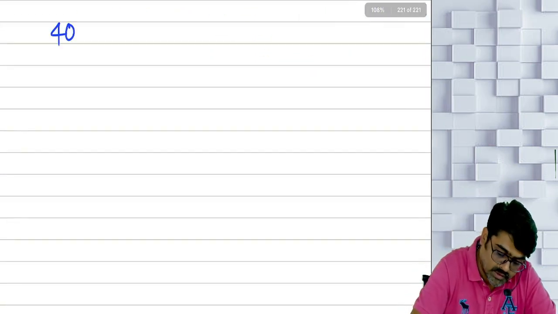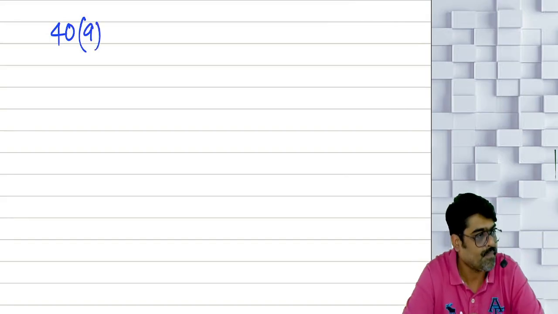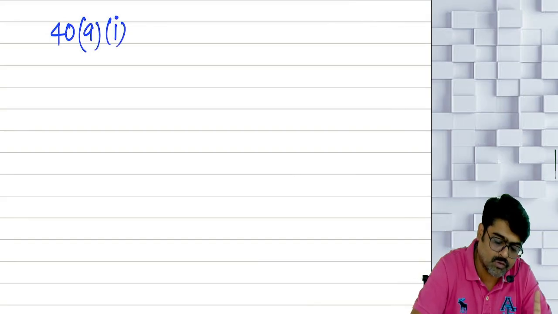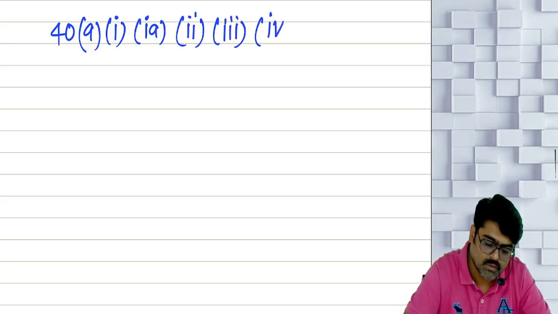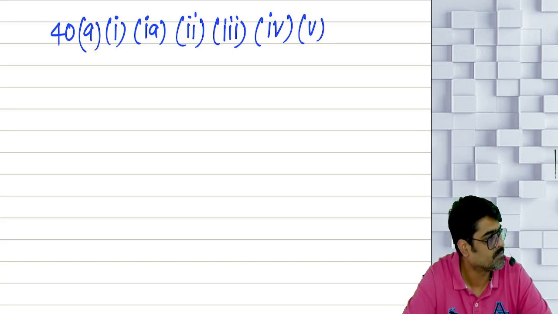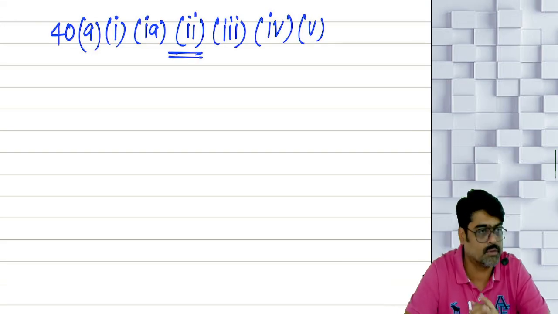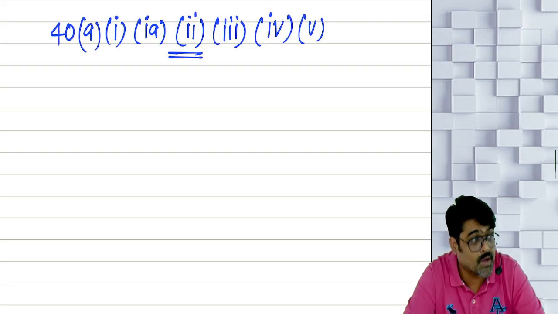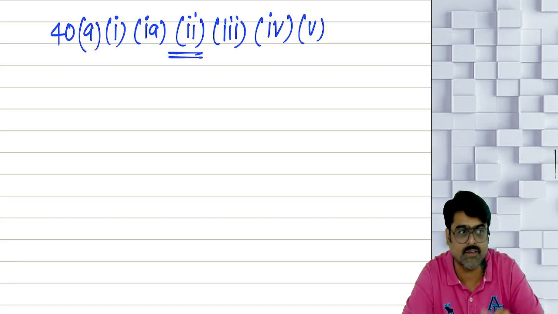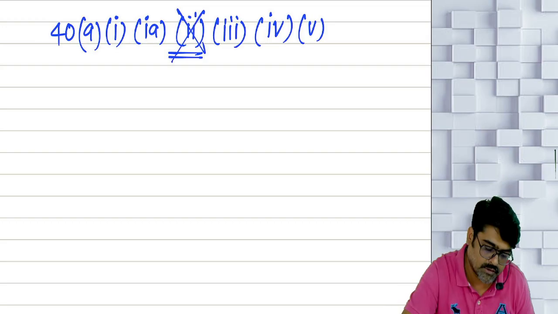Now coming to a very important section, 40 clause A. In 40 clause A, we are supposed to do clause 1, clause 1A, clause 2, then clause 3, then clause 4 and clause 5. These clauses we are supposed to do. Out of them, I have already covered clause 2 with you. Any income tax on the profits of your business will not be allowed as a deduction. It will not be considered as your business expense. It will be disallowed. We have already covered this.